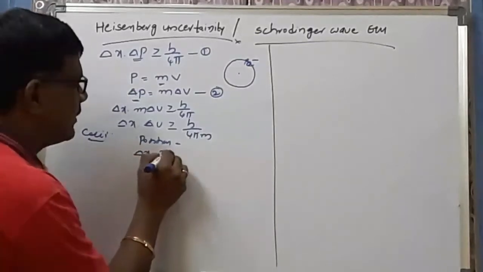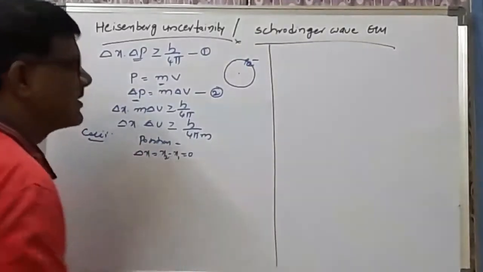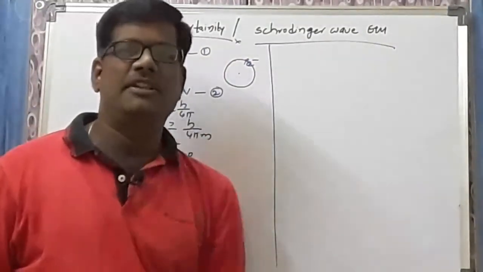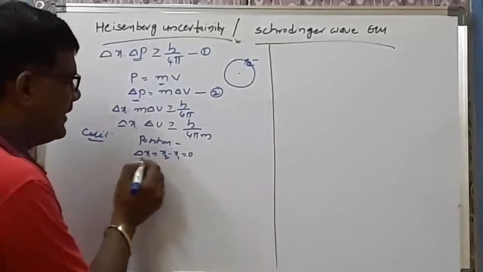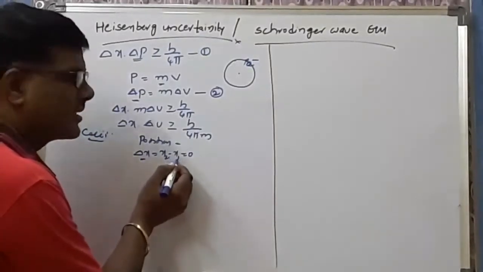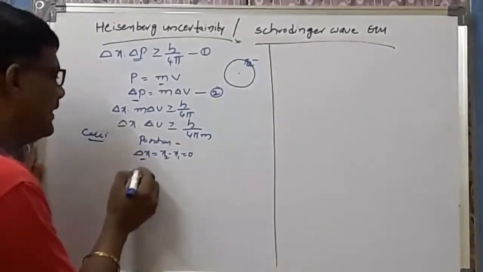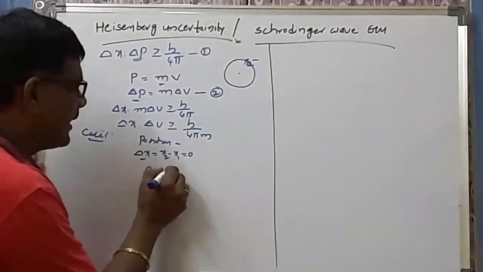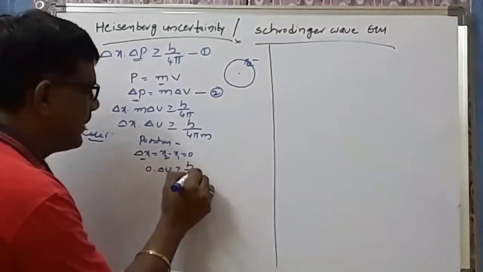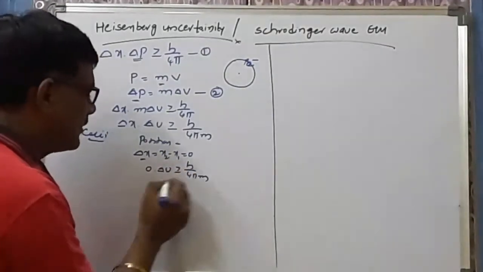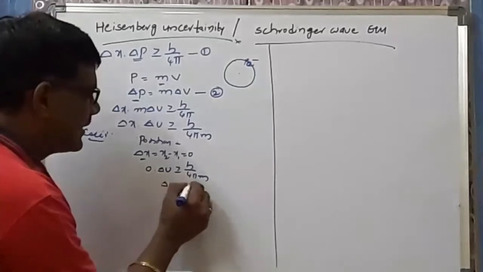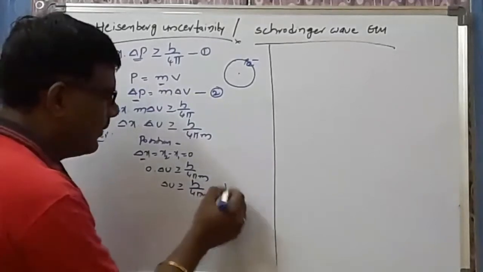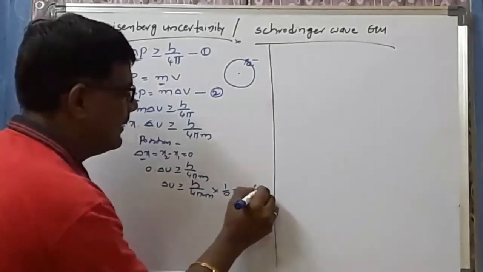Delta x, which is equal to x2 minus x1, will be equal to 0, because whenever the position is known, the initial and the final values are the same. Whenever the initial and final are the same, delta x, which is x2 minus x1, is equal to 0. Substitute this value in the equation. Delta x is 0 into delta v, which is greater than or equal to h by 4 pi m. Send the 0 to that side. Ultimately delta v is greater than or equal to h by 4 pi m into 1 by 0. 1 by 0 is called infinity.